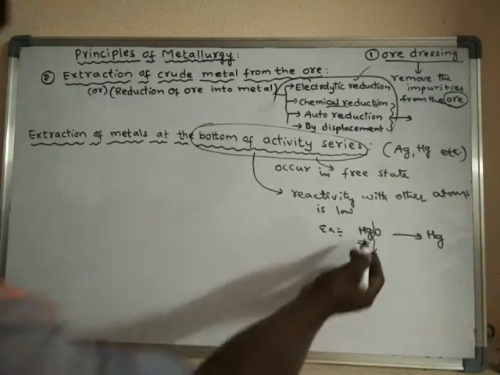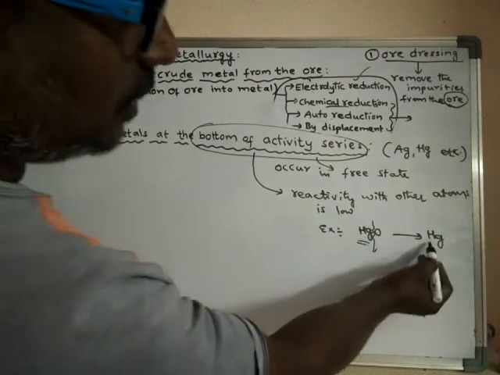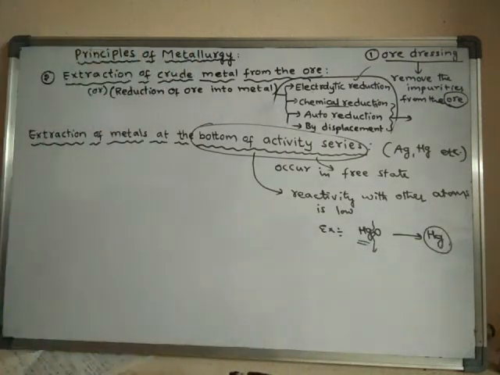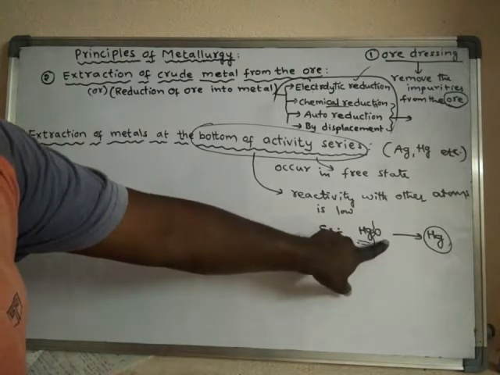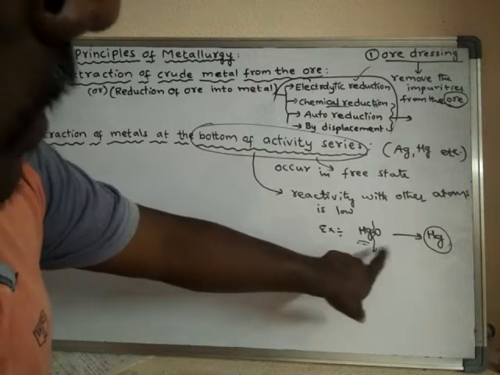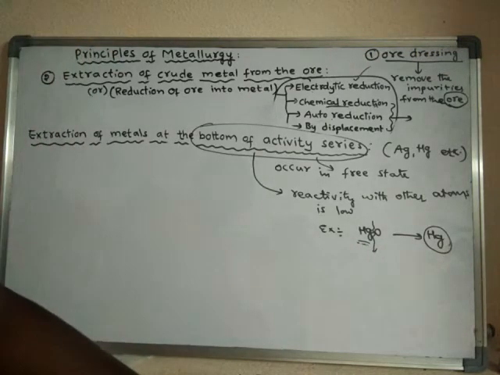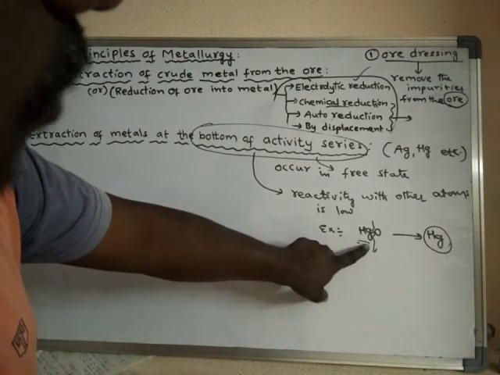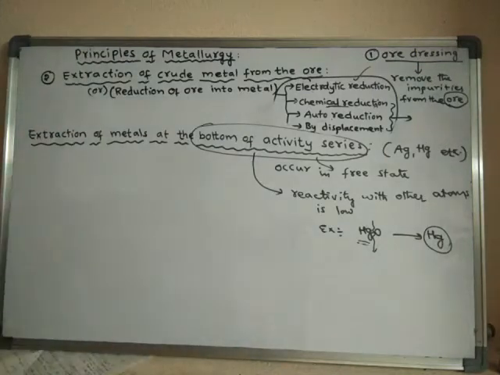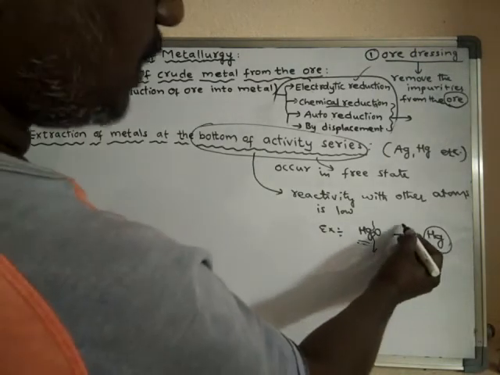That means this mercury wants to be in the free state instead of the combined state. That is why mercury will readily convert into mercury metal, even by simple heating.